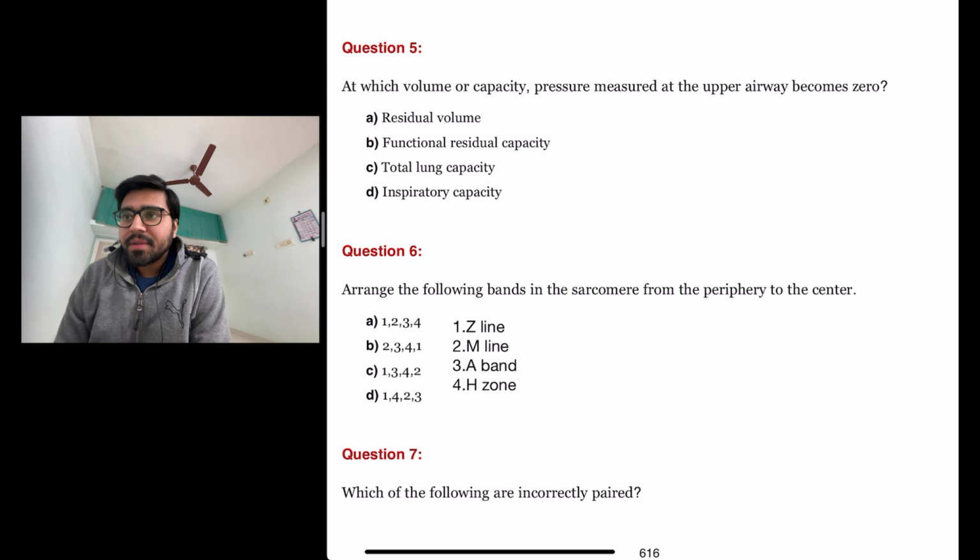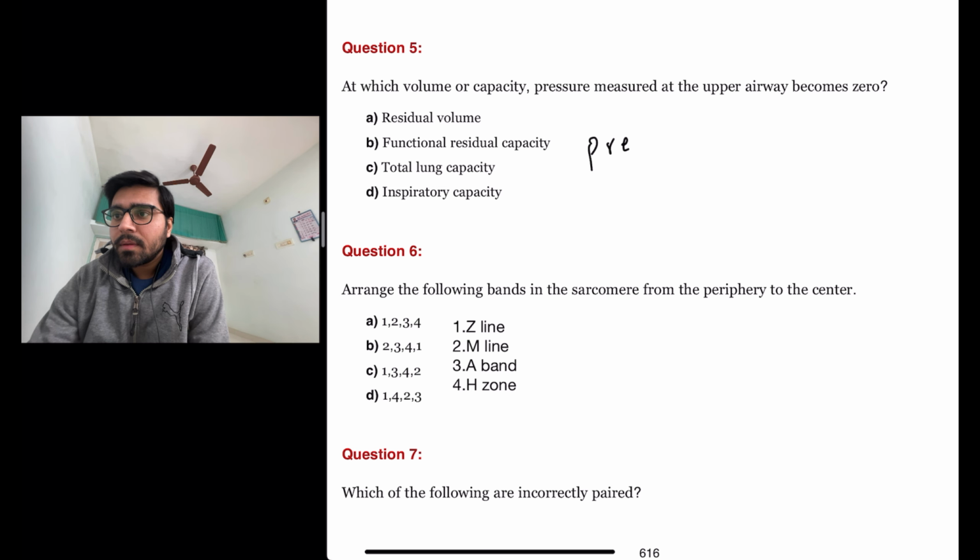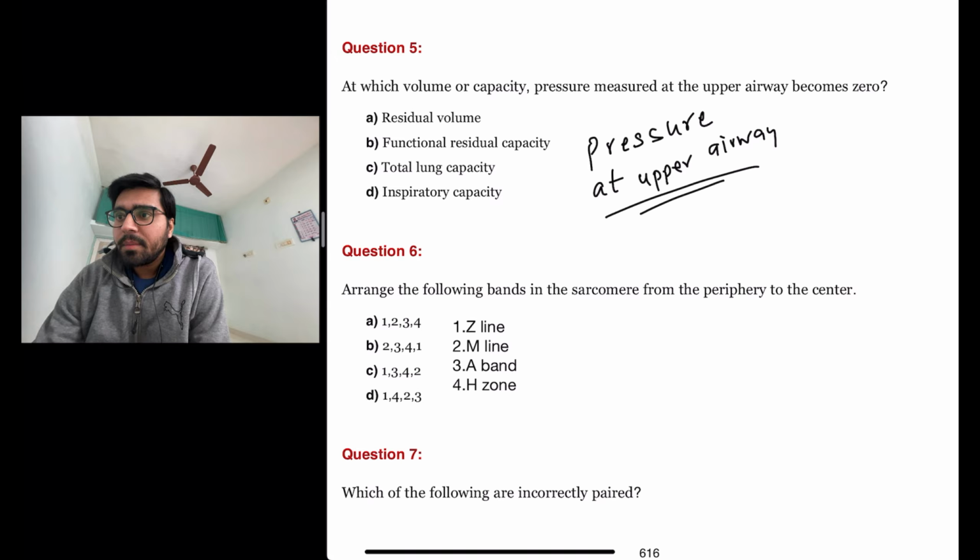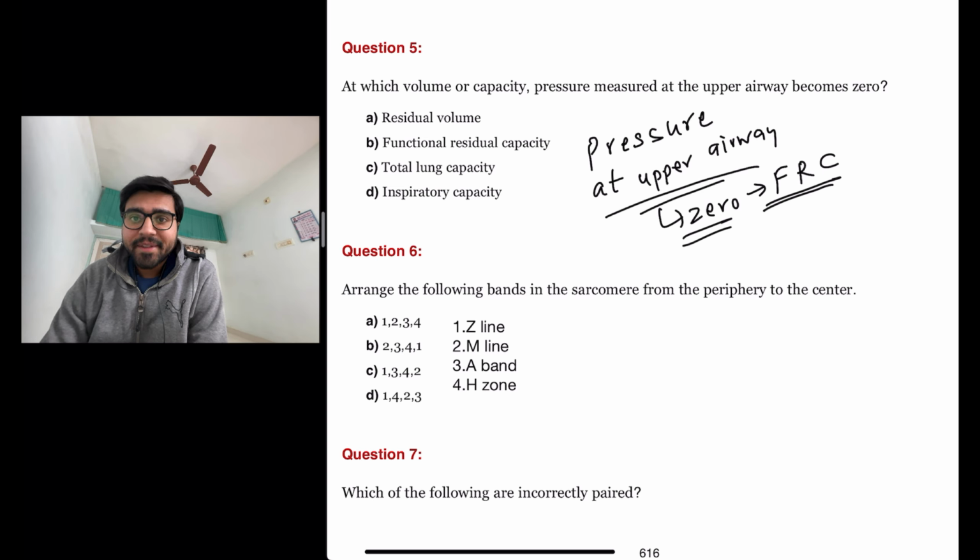So the pressure at the upper airway, when it becomes zero, corresponds to one thing, that is functional residual capacity. Okay, so the answer here is B, functional residual capacity. This is a simple, factual, straightforward question.